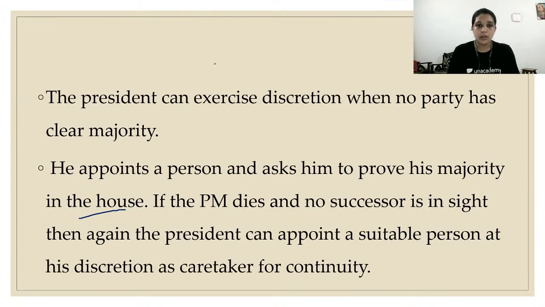Okay. So for example, if the president is choosing someone, then everybody will vote for him in that particular house, yes or no kind of thing. When he is getting a majority of yes, then he will remain as the prime minister continuously. If the prime minister dies and no successor is in sight, then again the same thing happens. The president can appoint a suitable person at his discretion as caretaker of continuity.